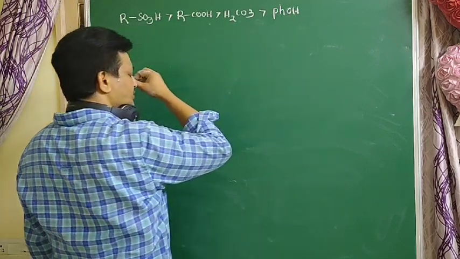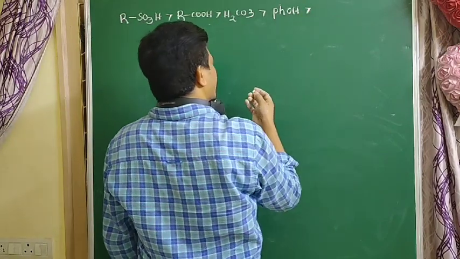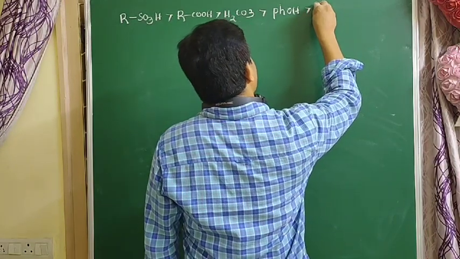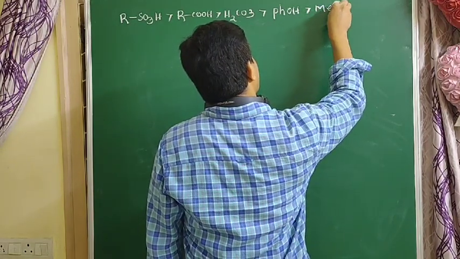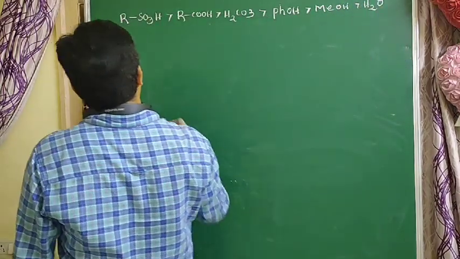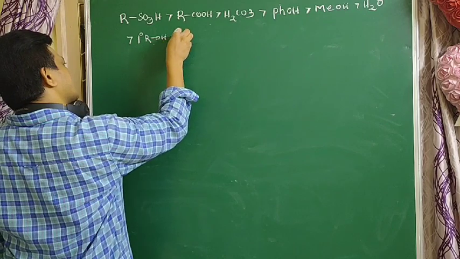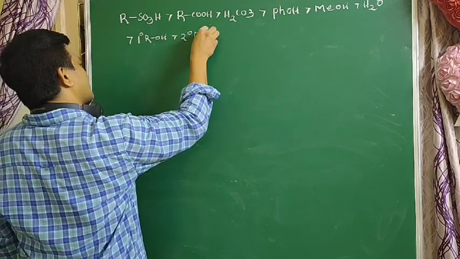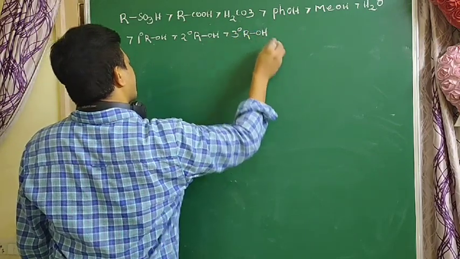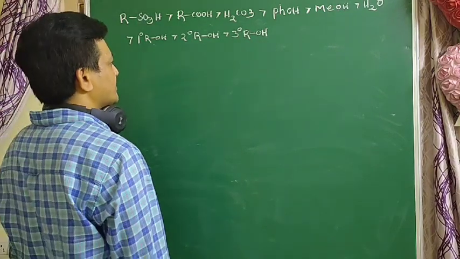In phenols, as negative groups increase, acidic nature increases, which is explained by the inductive effect and resonance. Phenols are more acidic than methyl alcohol. Methyl alcohol is more acidic than water. Water is more acidic than primary alcohols, primary alcohols more than secondary alcohols, and secondary alcohols more than tertiary alcohols. As the number of carbons and plus I effect increase, acidic nature decreases.